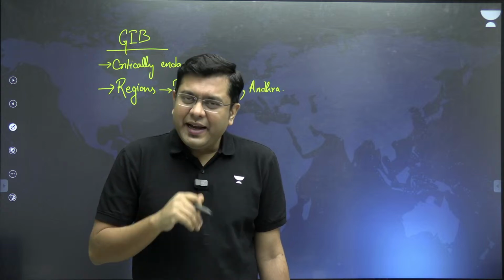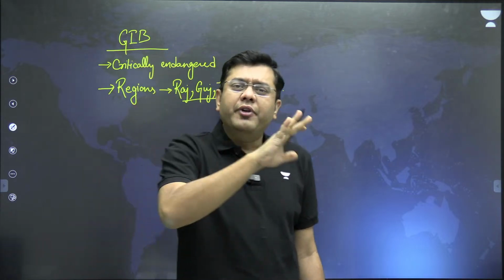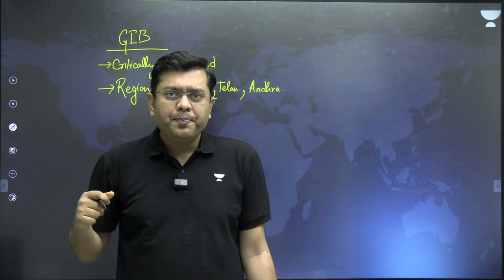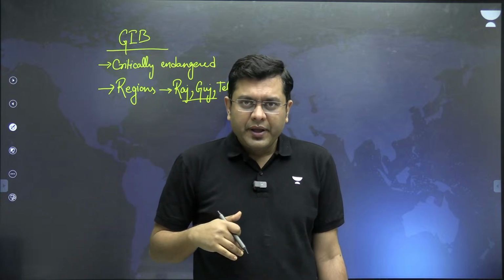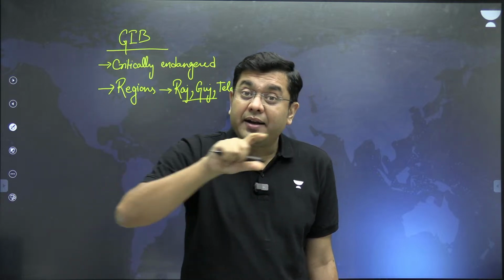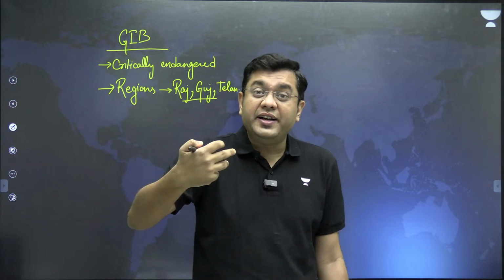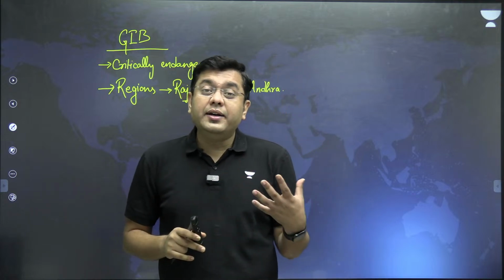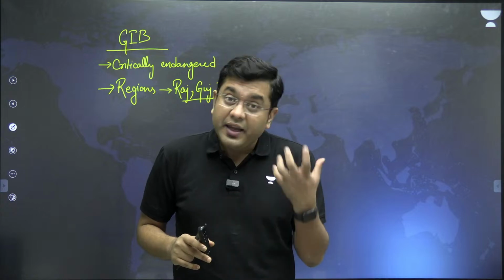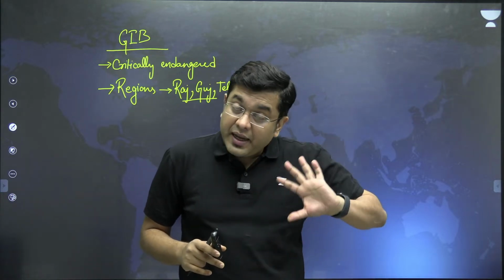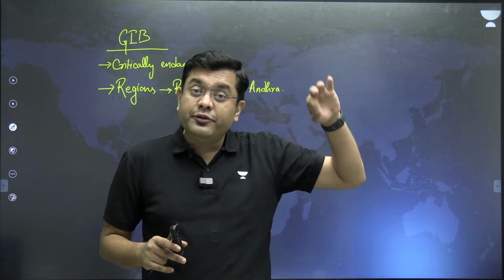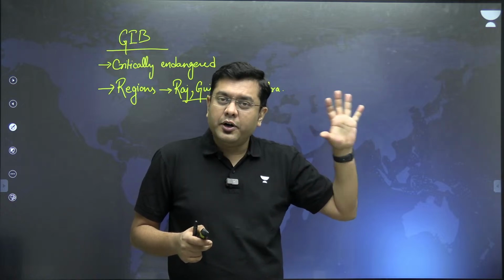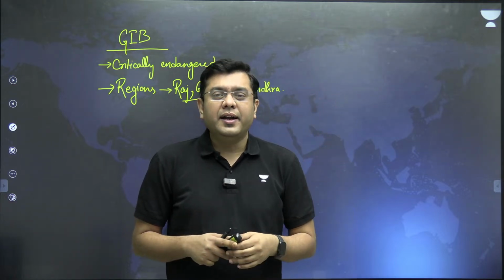Now, this Great Indian Bustard, when it moves from one region to another, when it takes flight, it does not take a very high flight. It takes a low flight. But when it takes that flight, it is getting impacted by the electrical lines which have increased in terms of their density in the region of Rajasthan and Gujarat. Because Rajasthan and Gujarat are quickly turning out to be the solar power generation hubs of our country. So the increased density and the presence of electrical lines means many of these birds, which is the state bird of Rajasthan, are getting impacted, they are getting killed.